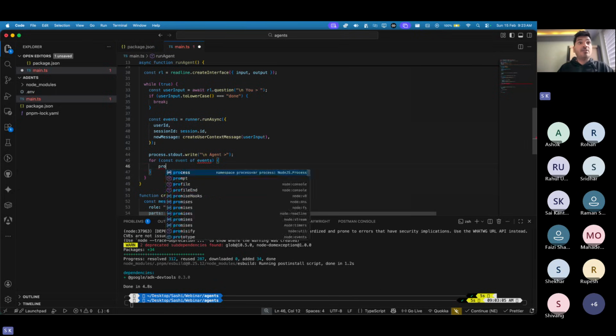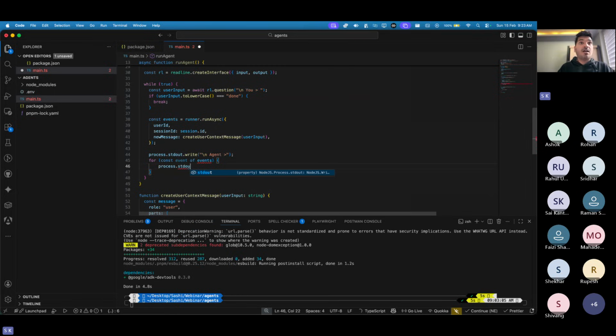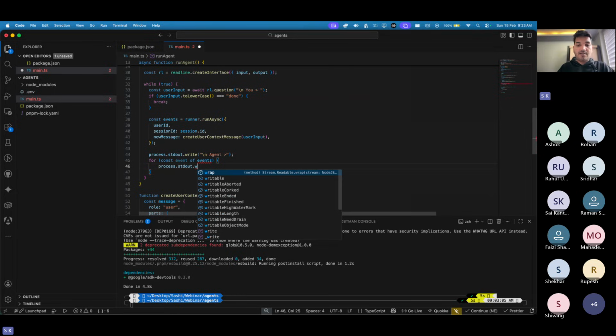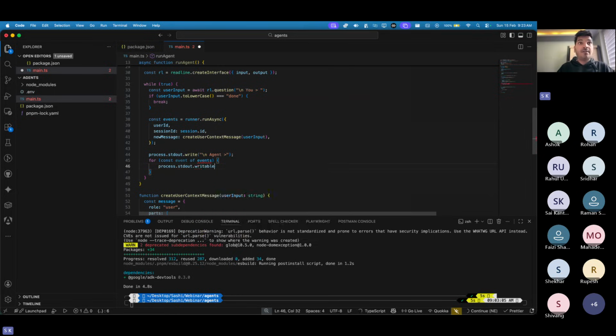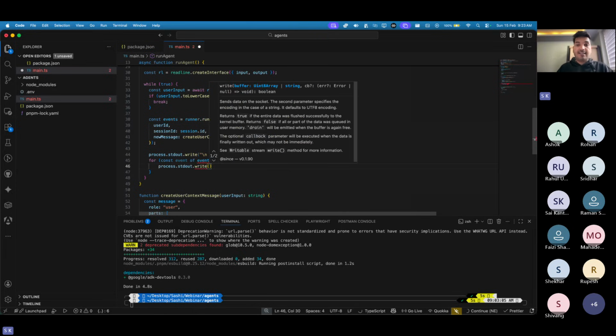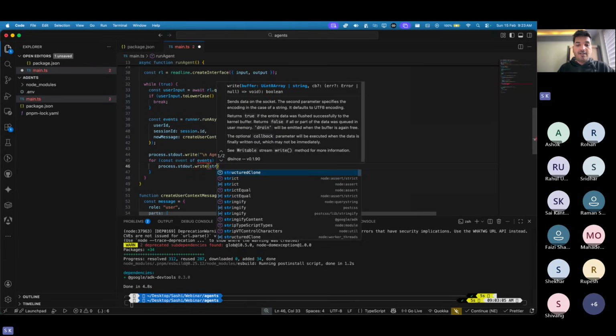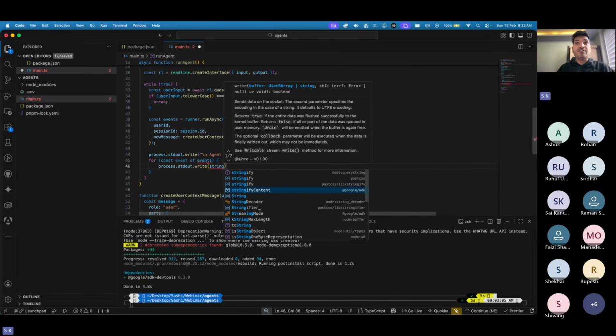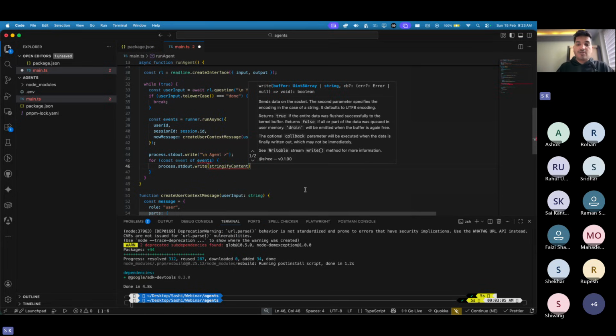So how can I do that? I'll say process.stdout.write, and inside that there is something called stringifyContent, and this comes from Google ADK. So stringify the content based on what event you pass.